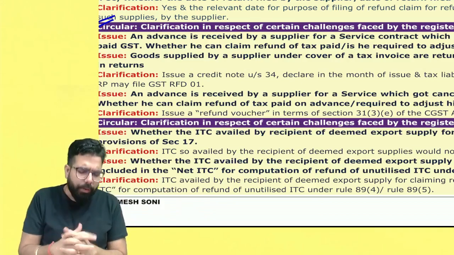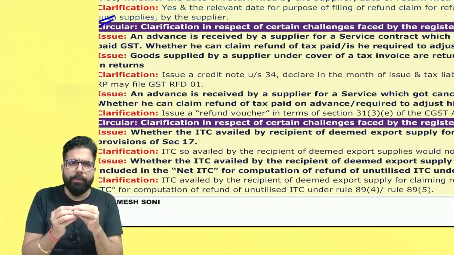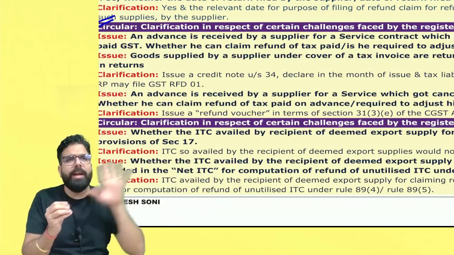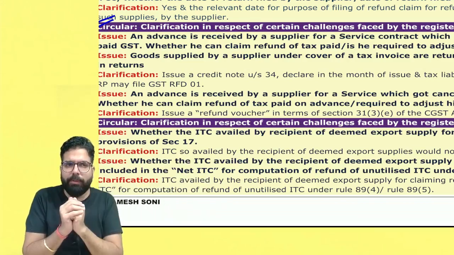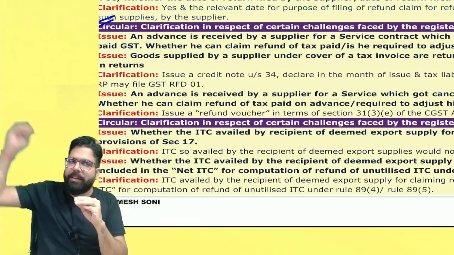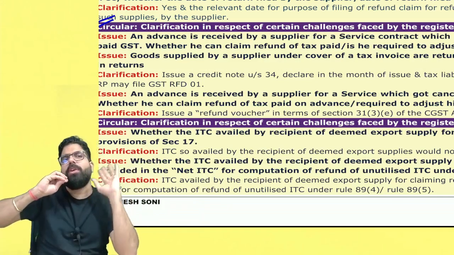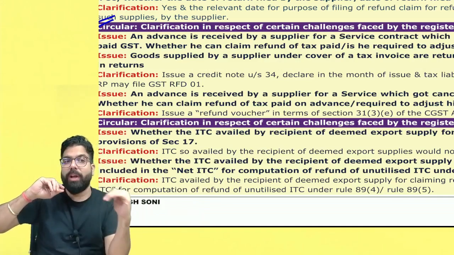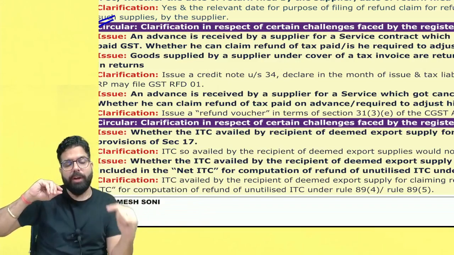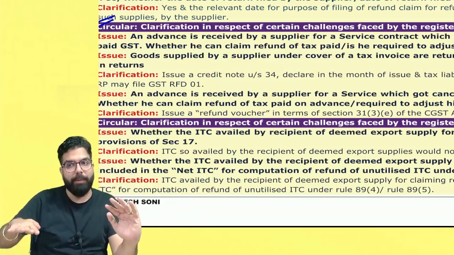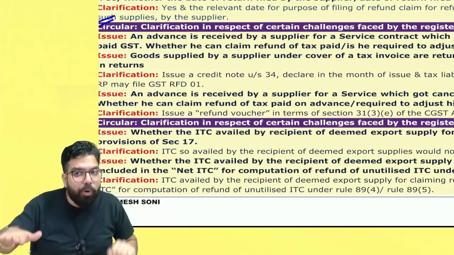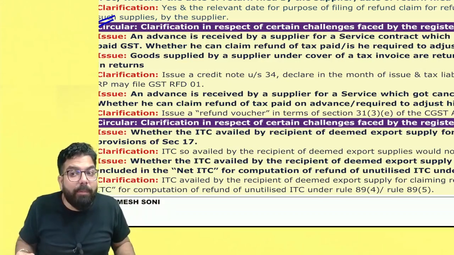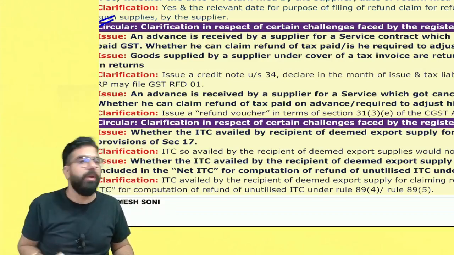I received an advance with respect to service. I issued the tax invoice and paid the GST to the government. Now the service contract got cancelled. Invoice already issued. What should I issue against it? Credit note. I should show the credit note in my return and my liability will be adjusted. But supposing in the next month when I am issuing the credit note, my liability could not be adjusted because there is no output tax liability. In that scenario, you can apply for refund.